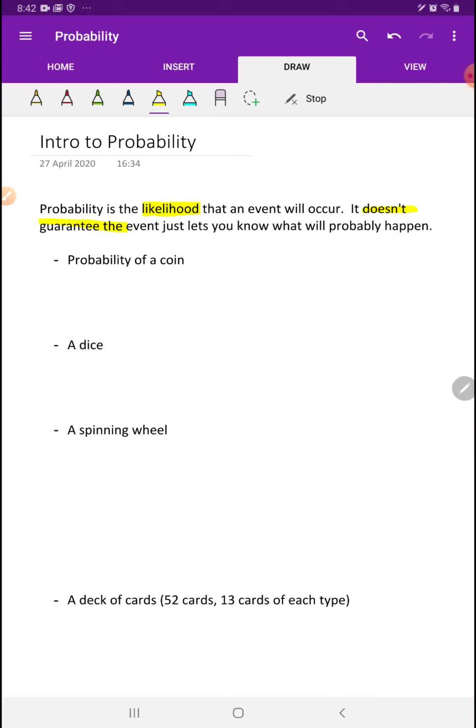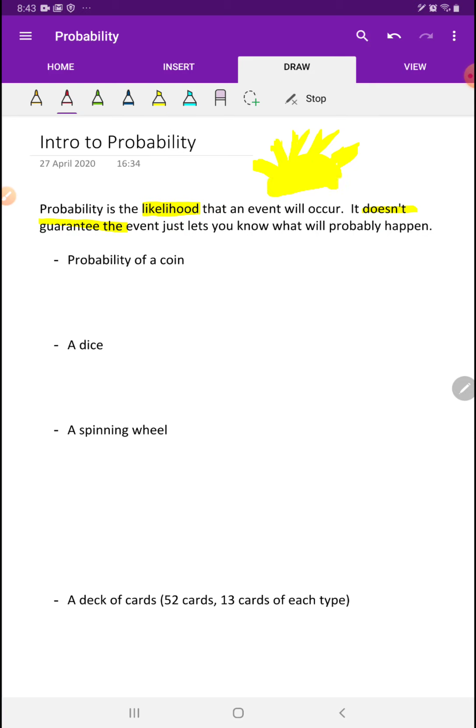So for example, if we were talking about a sunrise, sun coming up tomorrow morning, that probability is almost certain. We pretty much expect the sun to come up, right? But if on the other hand, we're talking about the likelihood of school being open tomorrow, that's highly improbable. In fact, it's pretty much impossible. We really don't expect the school to be open tomorrow. But, I mean, something could happen. I would be surprised, but something could happen, okay? So probability is about guessing the future, essentially, okay?